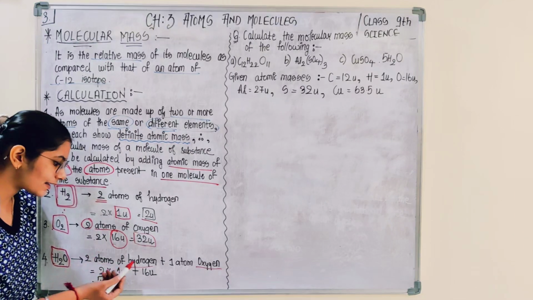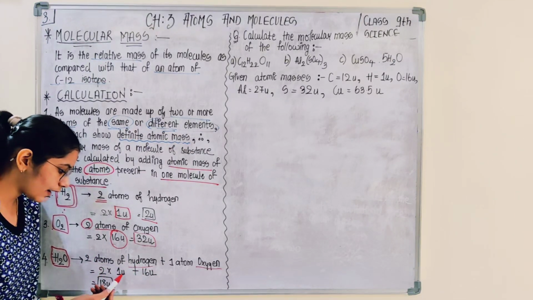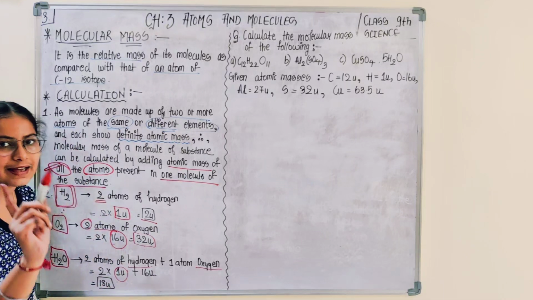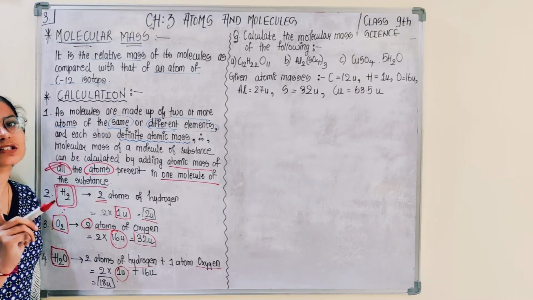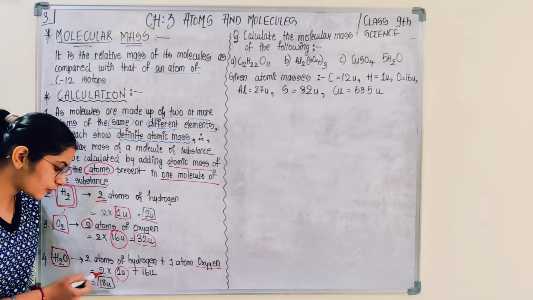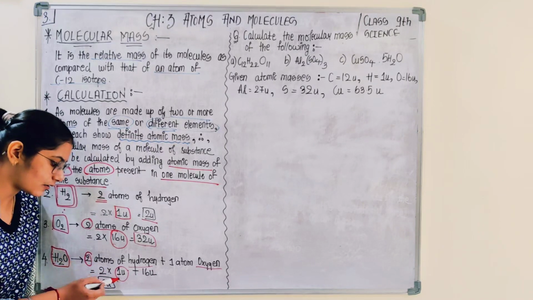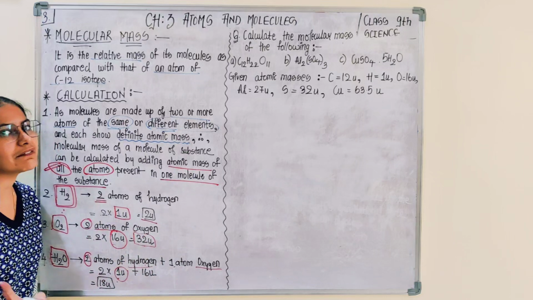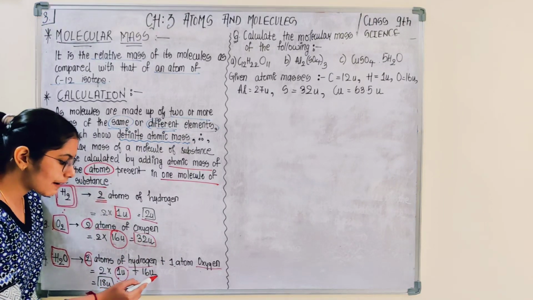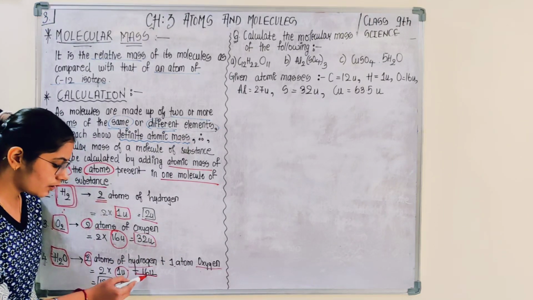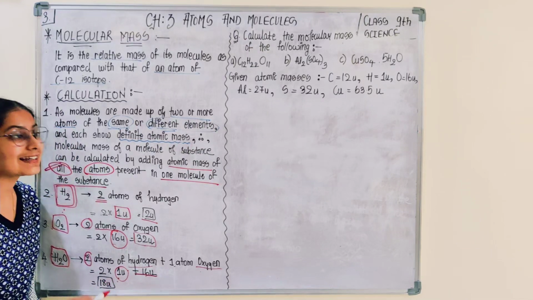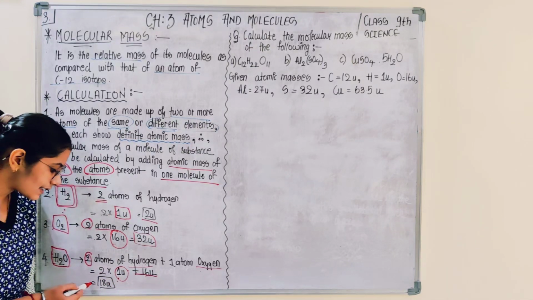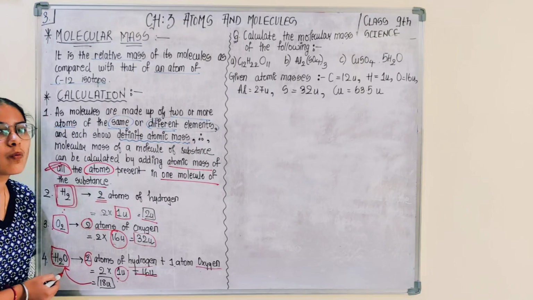For example, two atoms of hydrogen. So 2 into hydrogen क्या है? 1U. एक एटम का, एक हाइड्रोजन एटम का मास क्या है? 1U. Into 2. क्यों 2? क्योंकि 2 atoms है हाइड्रोजन के. We are adding with one atom of oxygen because there is only one atom of oxygen. Therefore, the mass for oxygen is 16U. Calculating and adding, we would be getting 18U. This 18U is nothing but the molecular mass of water.